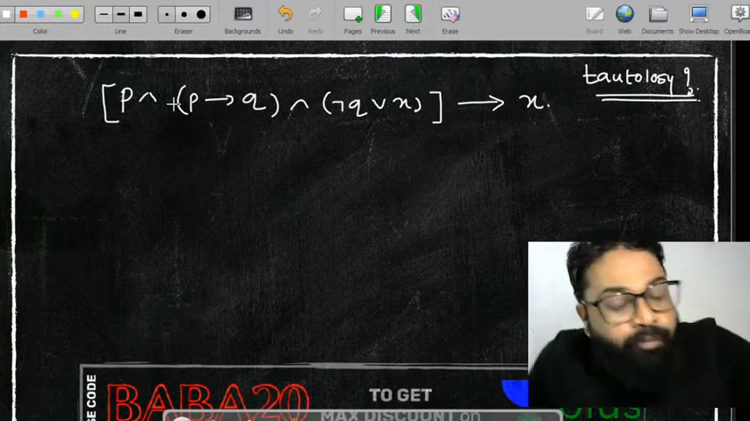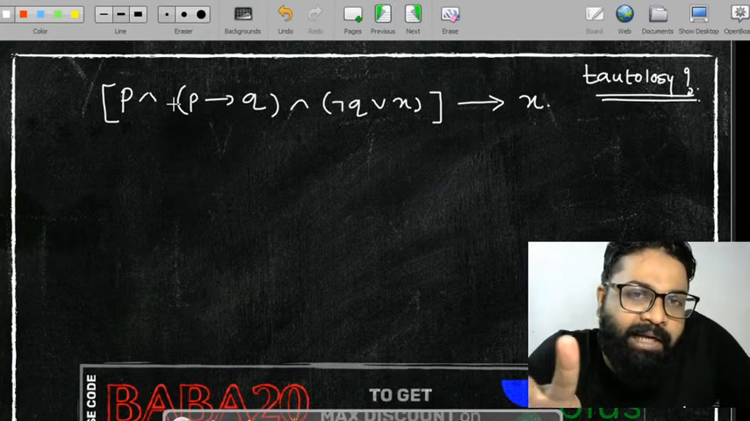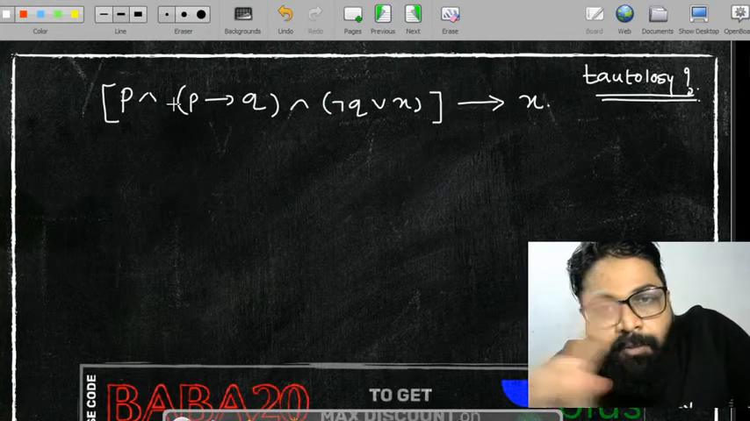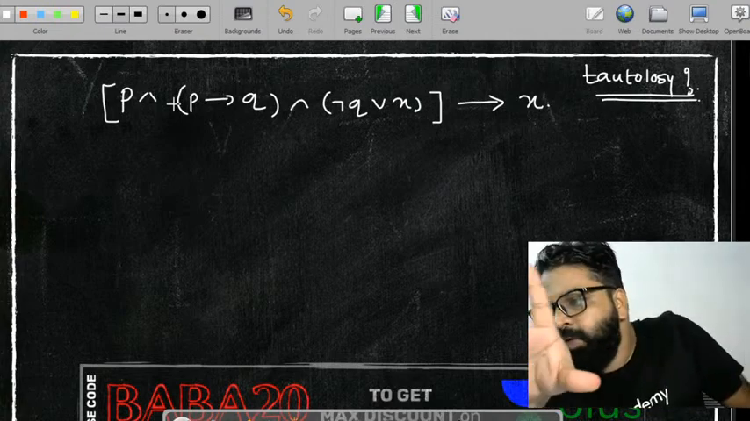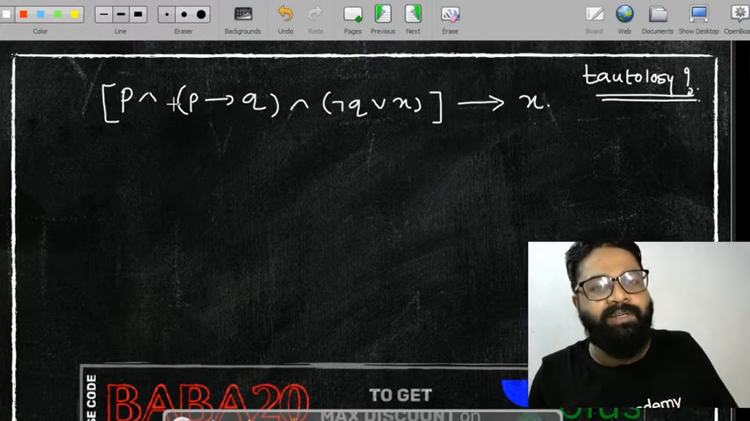I will not be using any truth table. Believe me, in my whole mathematical logic class, whether it is 3 days, 4 days, 5 days, whatever, I will not be using a single table, and then I will teach you कि कैसे आप सारे questions solve कर सकते हो.